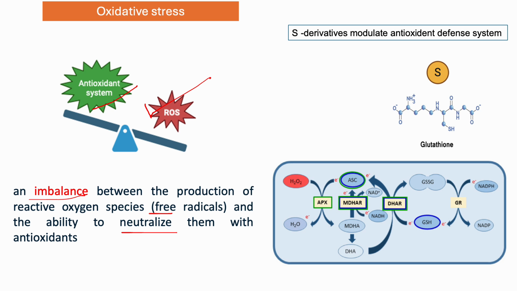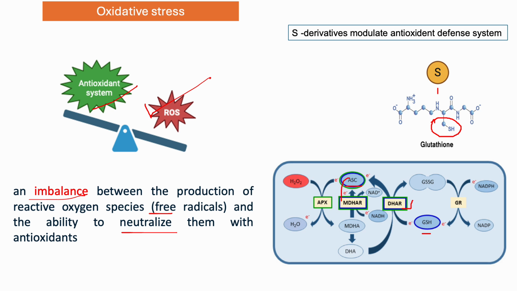Look at the glutathione structure. We can see that glutathione contains a thiol group. These thiol groups come from sulfur, and glutathione along with ascorbate can detoxify ROS through a cycle, the ascorbate-glutathione cycle. Here, glutathione is converted to oxidized glutathione by the activity of DHAR, which helps to convert DHA to ascorbate.